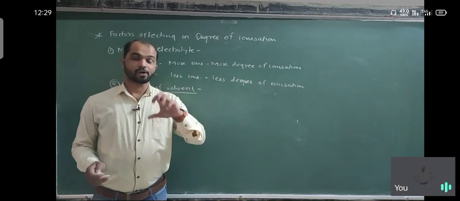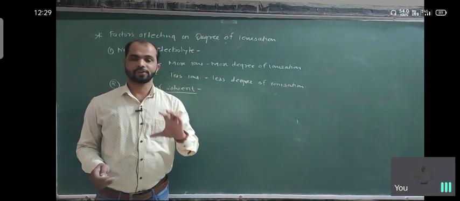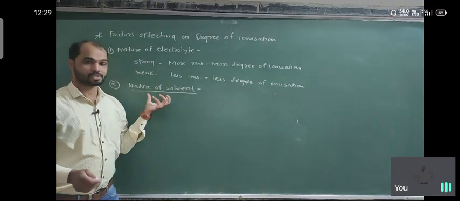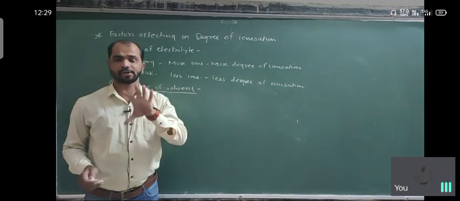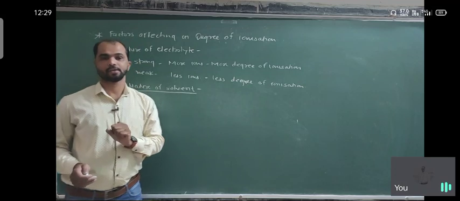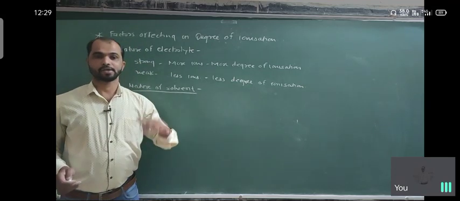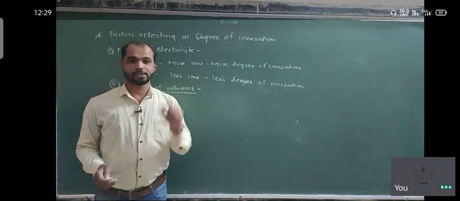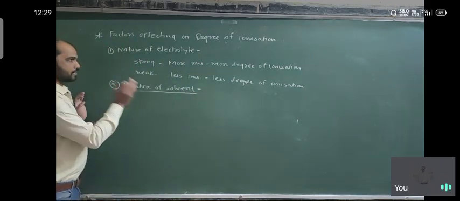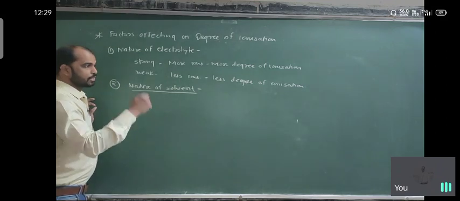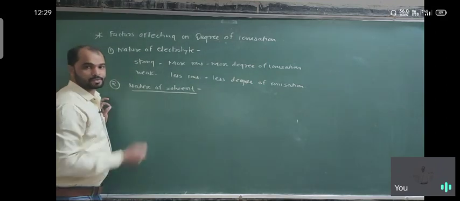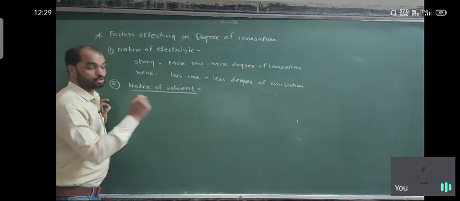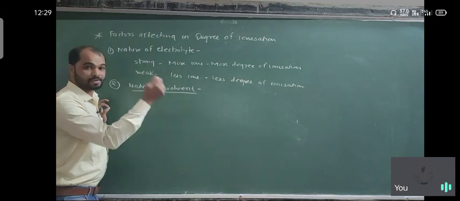So depending on ability, and always when any substance which is ionized, it is the ionic substance. Substance is ionic, solvent is polar. So polar dissolves into polar. So like dissolves into like, means suppose any species which is electrolyte, it always prefers the polar solvent for better solubility, better dissociation, better ionization.